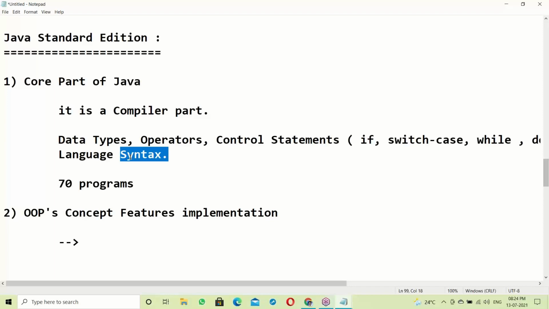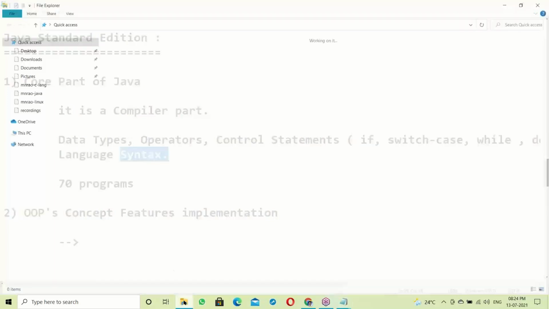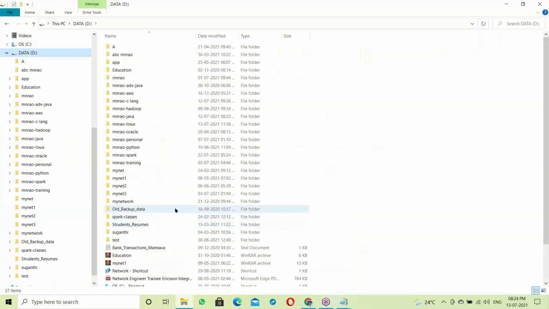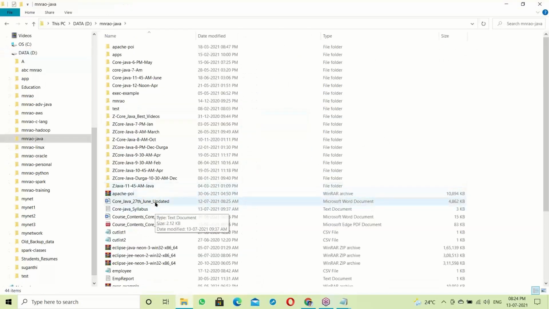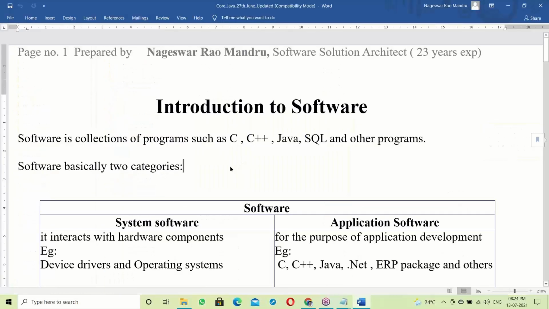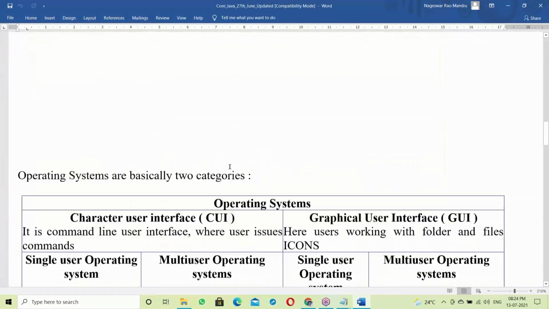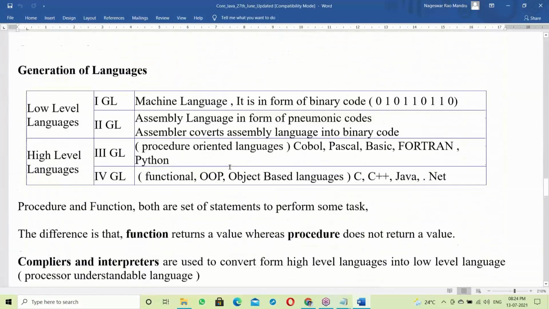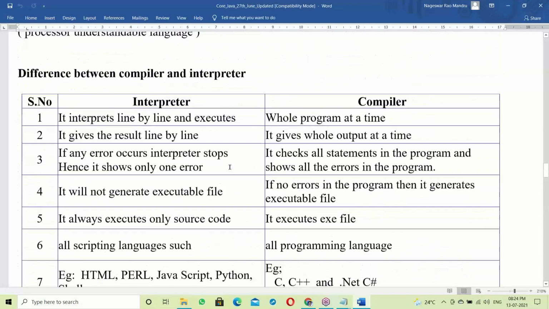We'll discuss this in a separate topic on the compiler, interpreter and compiler. Interpreter works line by line. Compiler works on the whole program at a time. With an interpreter, there is no exe file concept; with a compiler, there is an exe file.